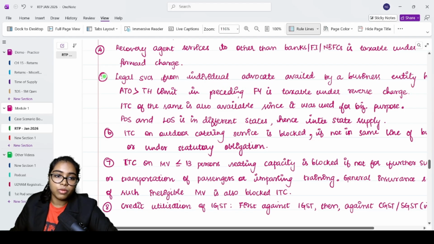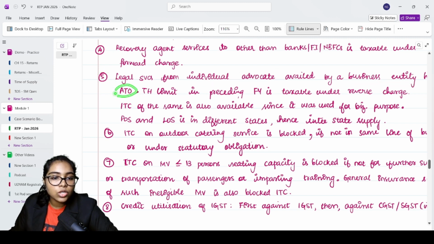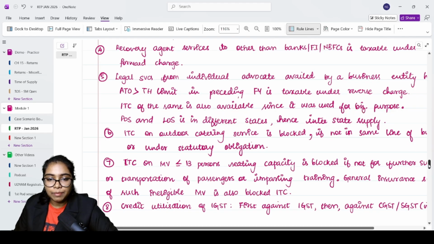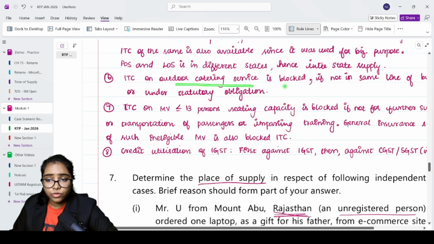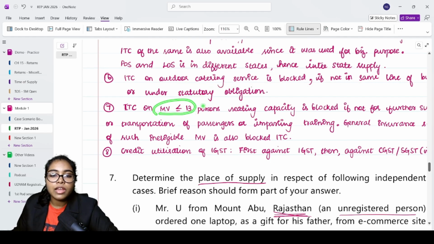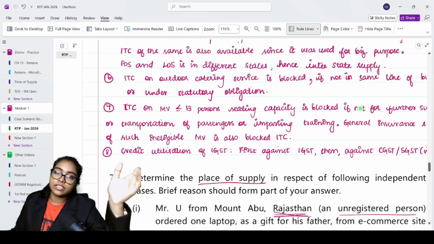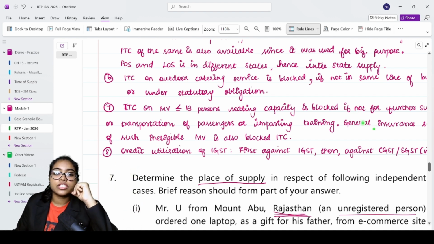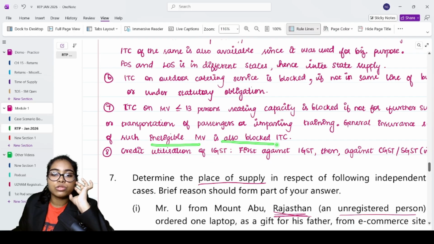Legal services, this is important. Legal services from individual advocate availed by a business entity having aggregate turnover exceeding the threshold limit in preceding FY is taxable under reverse charge. ITC is also available since it was used for business purpose. The place of supply and location of supplier is in different states, hence it is an interstate supply. ITC on outdoor catering service is blocked if not in the same line of business or under statutory obligation. ITC on motor vehicle up to 13 seating capacity is blocked if not for further supply or transportation of passengers or for imparting training. General insurance services of such ineligible motor vehicle is also blocked ITC.